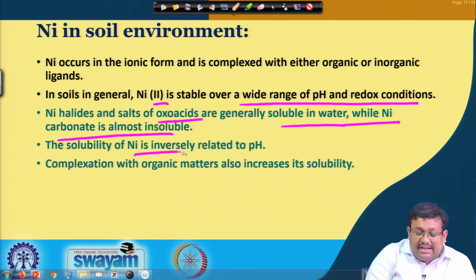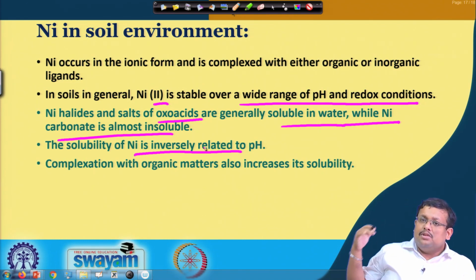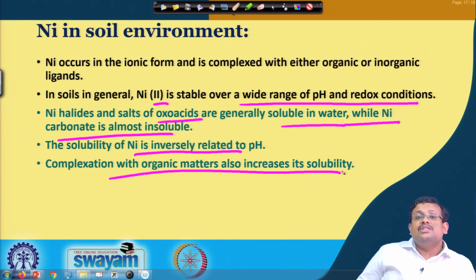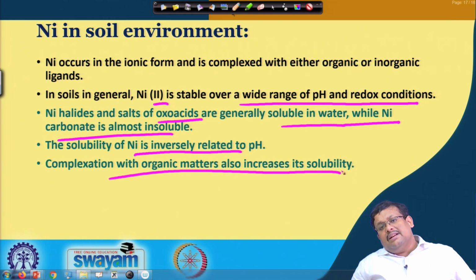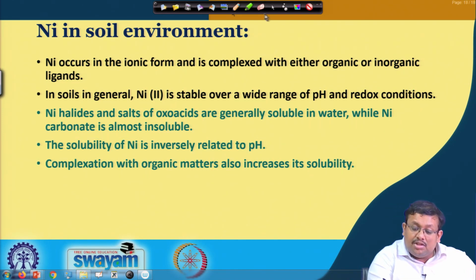So, the solubility of nickel is inversely related to pH. As the pH increases, nickel solubility decreases and vice versa. Complexation with organic matter also increases its solubility, due to the formation of chelates. So, you can see that chelation by organic matter increases the availability, or in other words the mobility, of most of these trace elements in the soil.